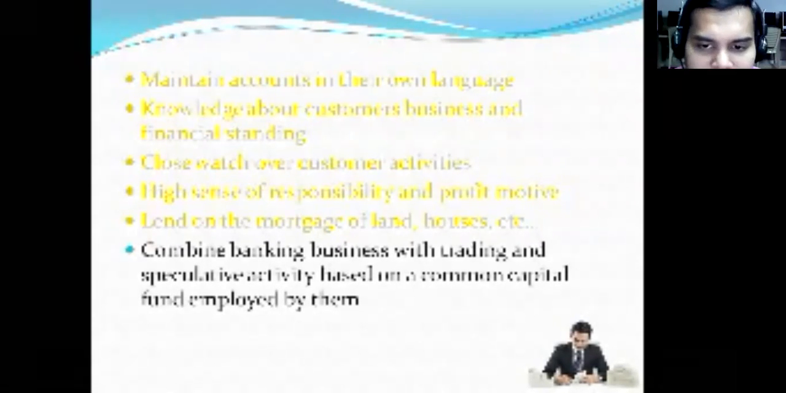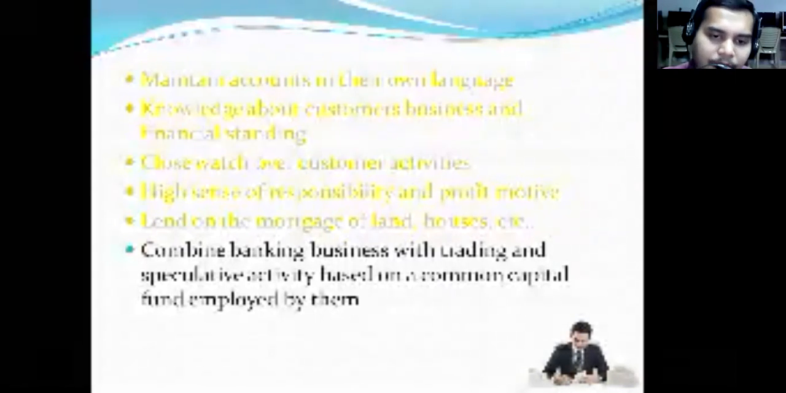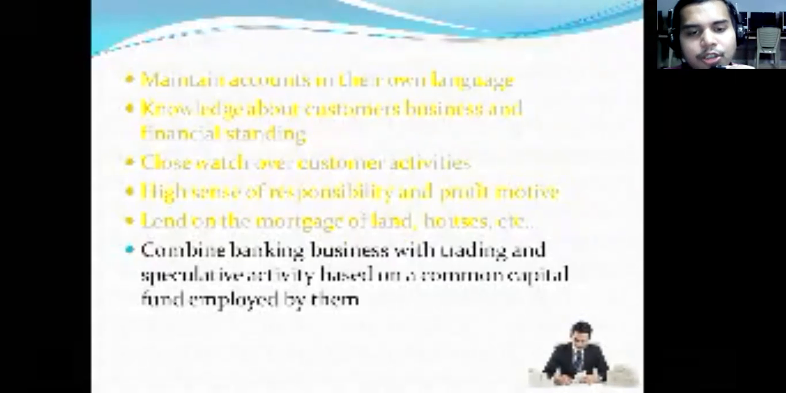Combine banking business with trading and speculative activity based on common capital fund employed by them. So in the first instance, I have said that the indigenous bankers are of three kinds. One, completely doing the banking business. Second, trading business along with banking activities. And third, doing more activities interlinked with trading.